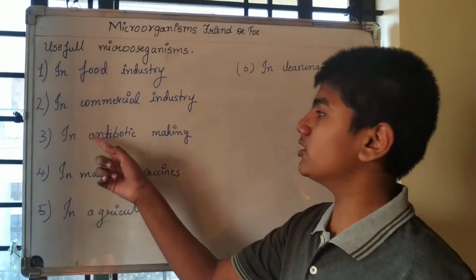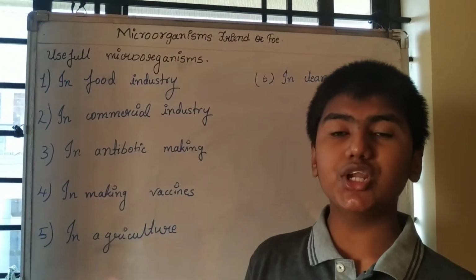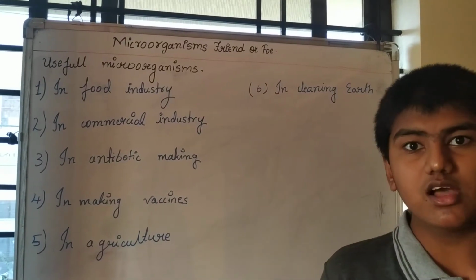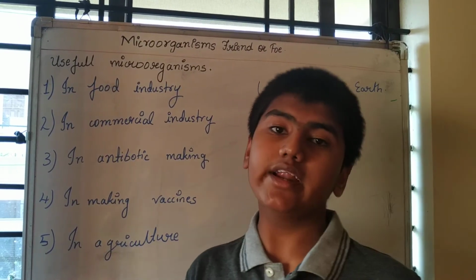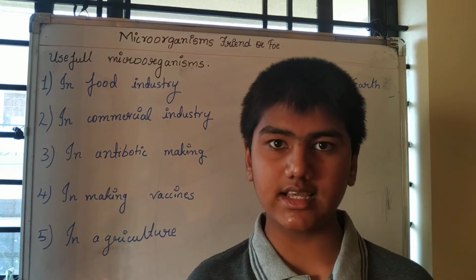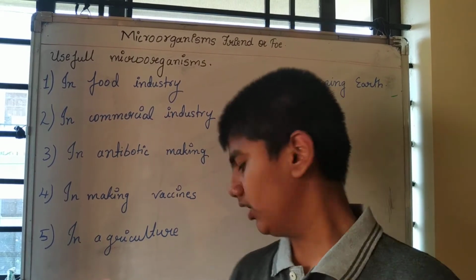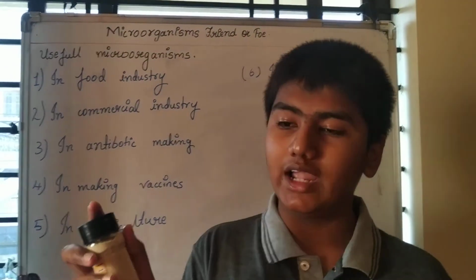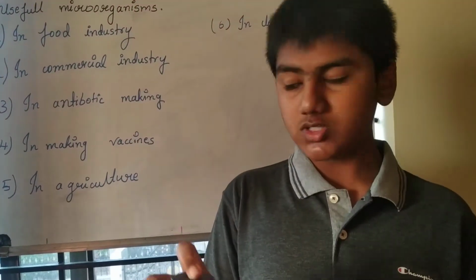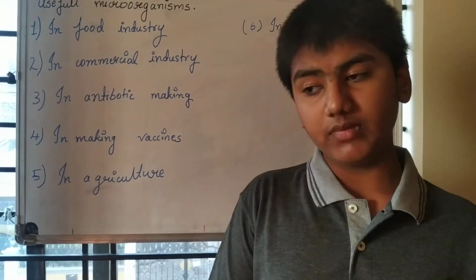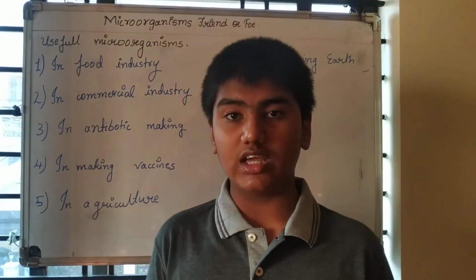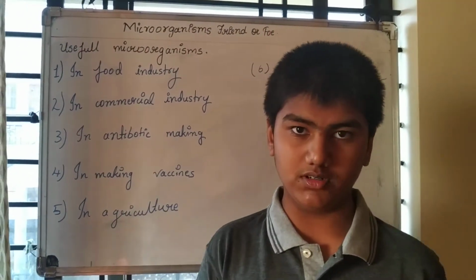So in the commercial industry, microorganisms are used in making wine and citric acid and acetic acid, that is nothing but your vinegar. Again, for making wine, yeast is used, whereas for making acetic acid, that is vinegar, and citric acid, many other microorganisms are used.